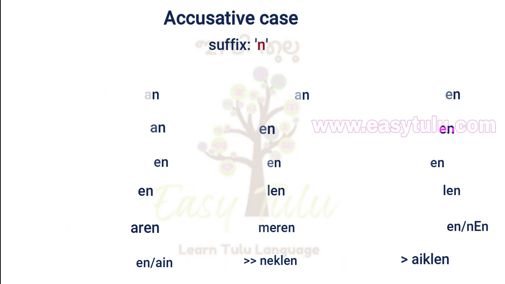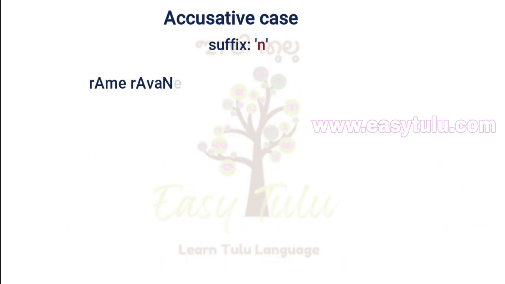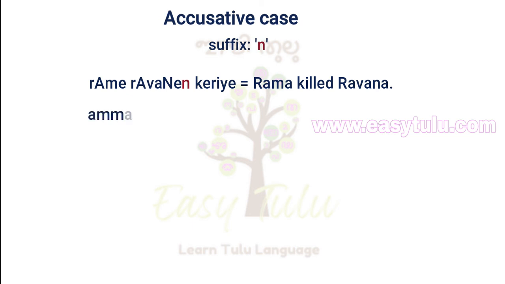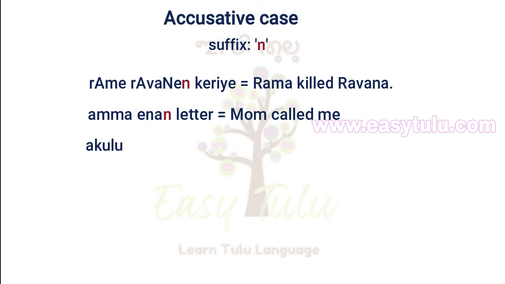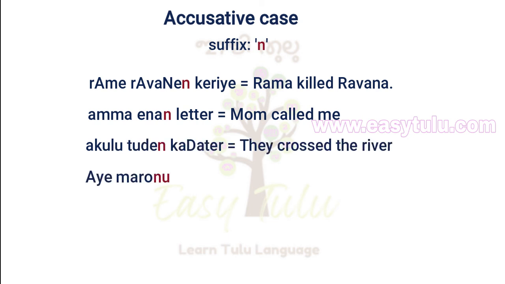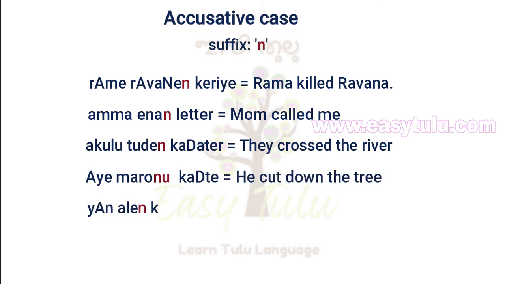Now let us learn few sentences in accusative case. Rame Ravanan Keriye. Rama killed Ravana. Here we added the suffix na directly to the word Ravane. Amma enan letter. Mom called me. Akkulu tudin kadatter. They crossed the river. Aye maranu katte. He cut down the tree. Yan alen kadapudiya. I sent her.